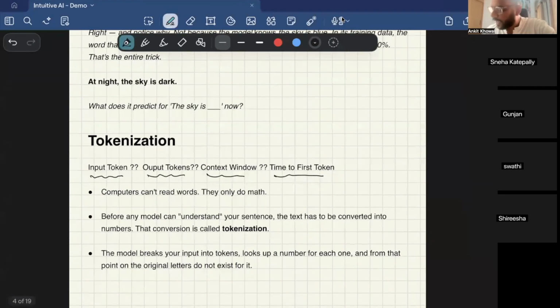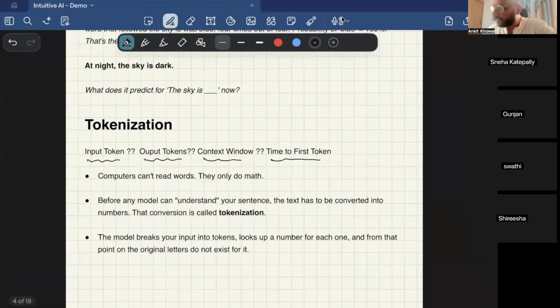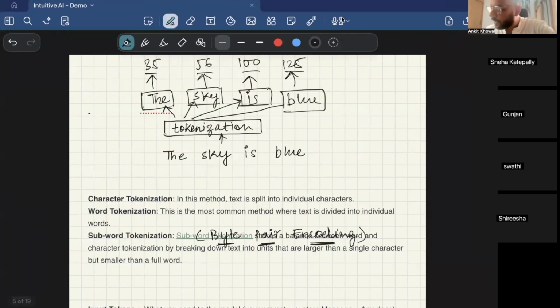Okay. So what happens during tokenization is the model breaks your input into tokens. Let's say you type in the sentence "the sky is blue". It will take each individual word and convert it into a token, or basically a number. We'll see this in detail. So I took an example, "the sky is blue", and the tokenization process will happen on this. It will be broken down into individual words, and then they will be assigned a number. Now the computer can understand numbers. It does not understand English, but it understands these numbers. So this is what tokenization is.